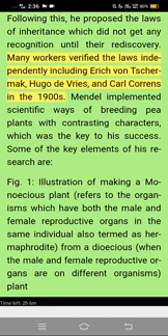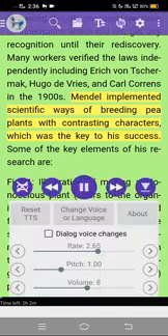Many workers verified the laws independently, including Erich von Tschermak, Hugo de Vries, and Karl Correns in the 1900s. Mendel implemented scientific ways of breeding pea plants with contrasting characters, which was the key to his success. Some of the key elements of his research are: